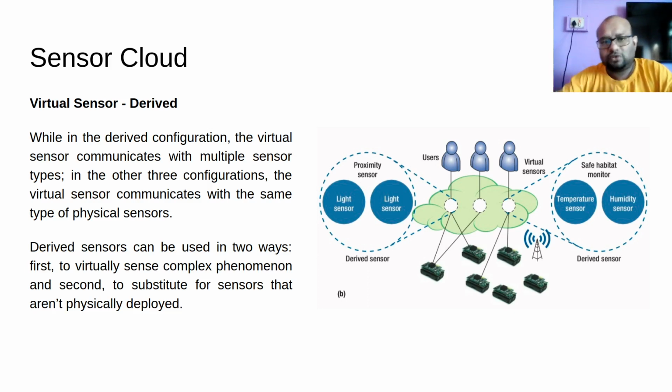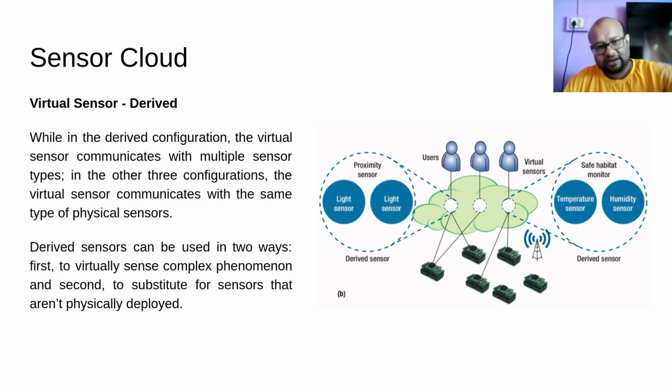So there are two places where I can use derived configuration. One is where the sensor is not available in my region of interest, and the other is when I am trying to sense some complex phenomenon for which a sensor does not exist. While in the derived configuration the virtual sensor communicates with multiple sensor types, for example temperature and humidity sensors coming together to create this safe habitat monitoring sensor, in the other three the virtual sensor communicates with the same type of sensor.